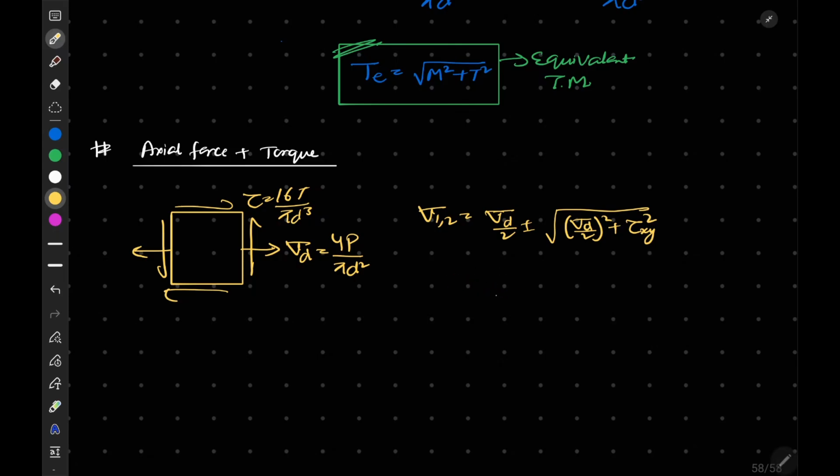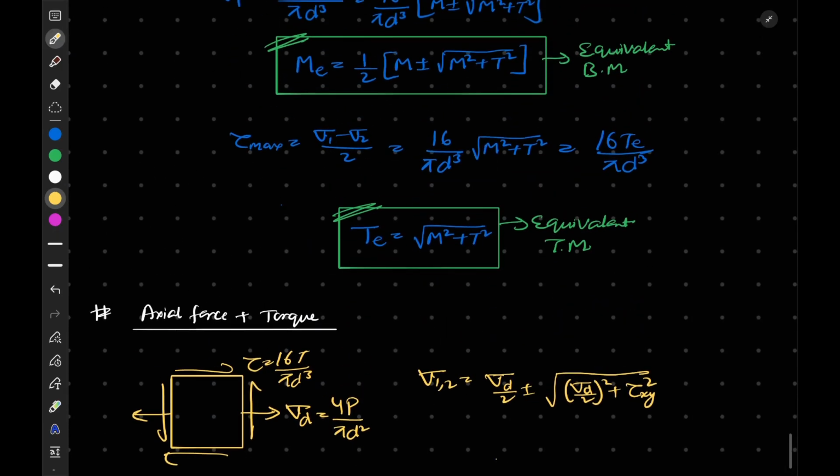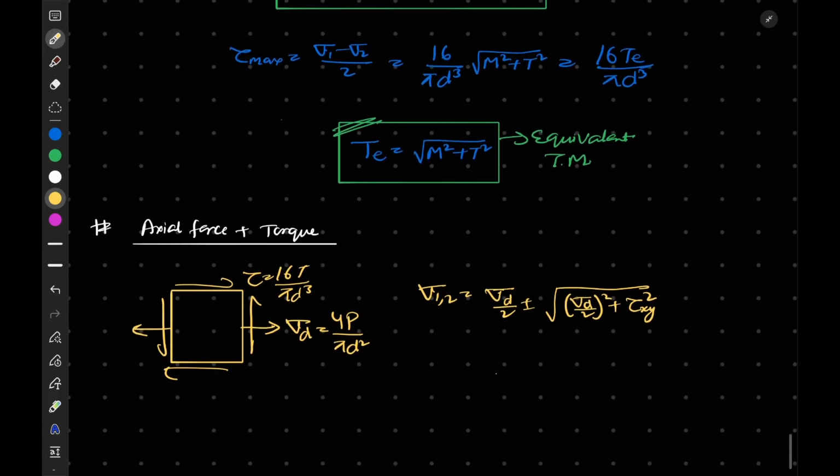Okay, so these will be our principal stresses. If I want to calculate tau max, I can do (sigma 1 minus sigma 2) by 2. Those are, I think, from the previous cases we have discussed.